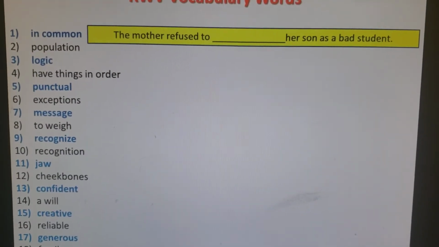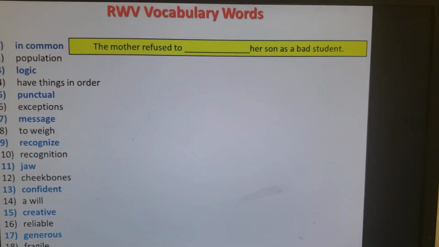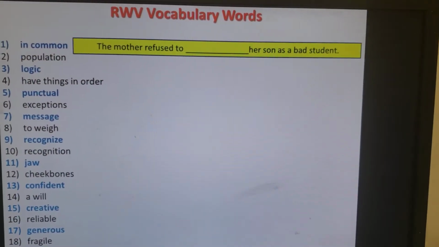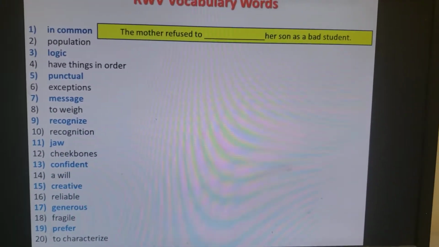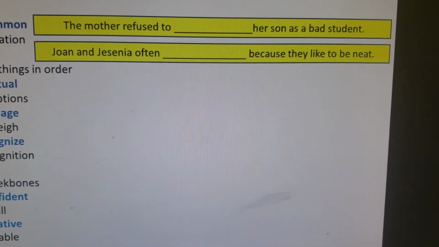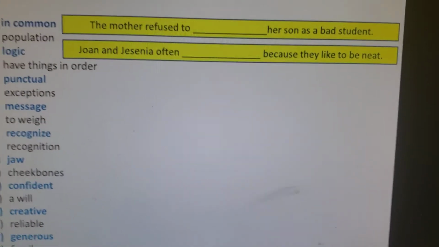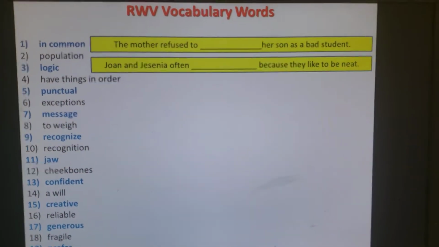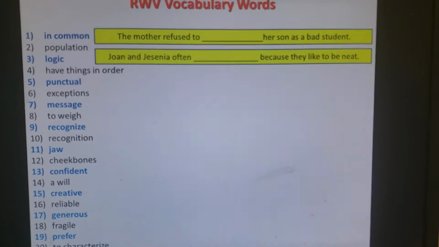The mother refused to blame her son as a bad student. The key word is she doesn't want to say that her son is a bad student. So which word can go in here? Joanne and Jasenia often blank because they like to be neat. The key word here is to be neat. When you are neat, you are clean, you are not messy.